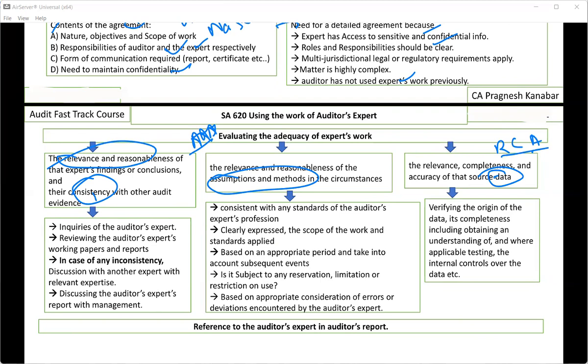So one point is on his findings and conclusions, whether they are relevant and reasonable or not; whether his assumptions and methods are relevant and reasonable or not; and then the data he is using, its completeness, accuracy and relevance. For each point, there can be a separate question which you can expand on your own, and that I've given in these notes.